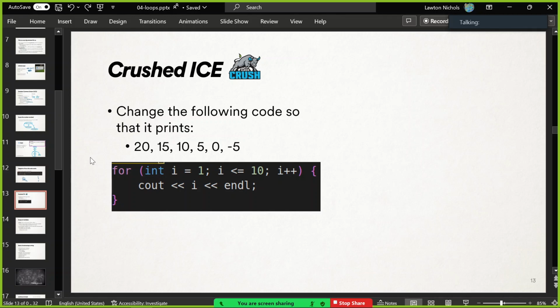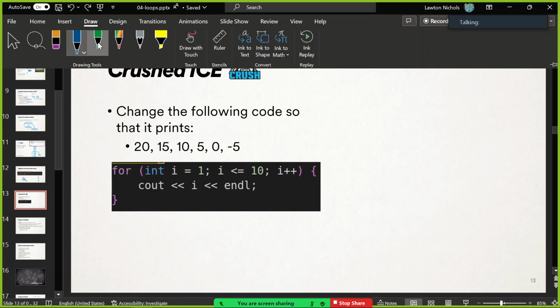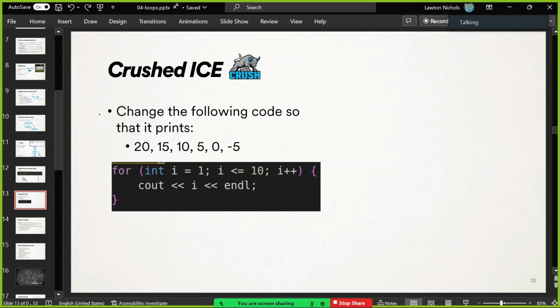All right, that's my timer. Any brave souls willing to share a piece that they needed to change to get it working? Greater, very good, yes. Because we're counting down, we do have to change the way that this is working. So while it's greater than or equal to -5, we want to keep going. Because if it was less than, and you started at a different value, I think the loop would never even start. So yeah, that's very good.